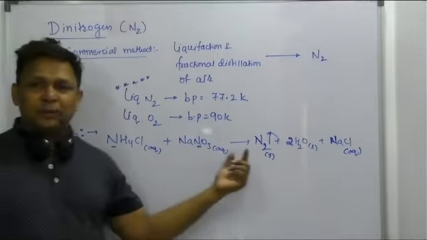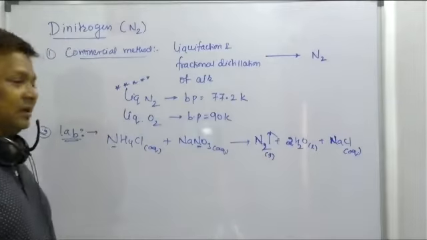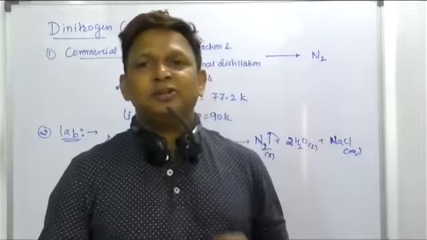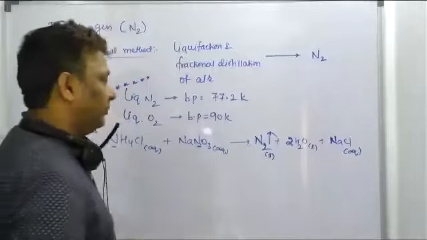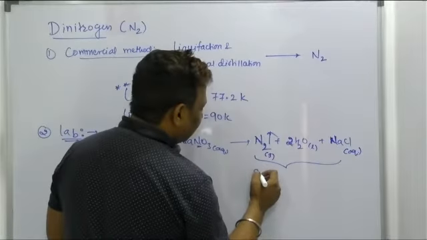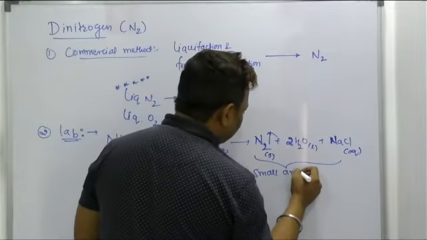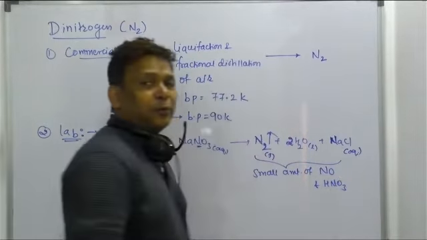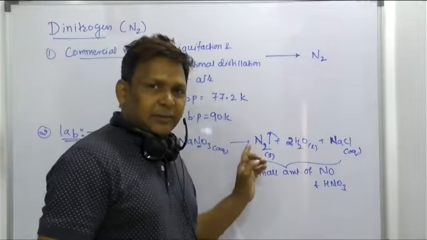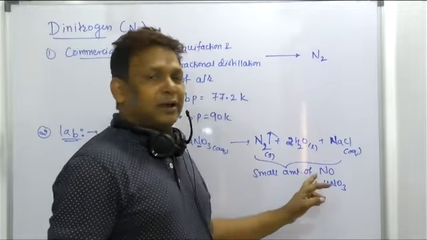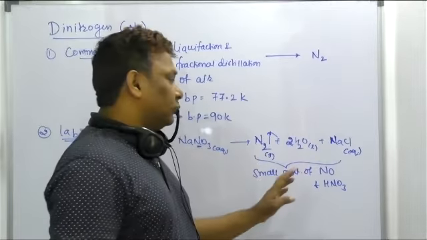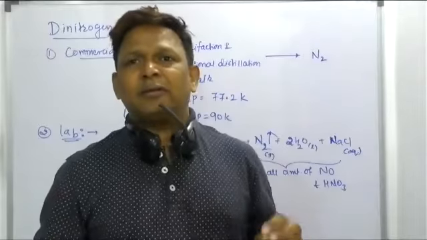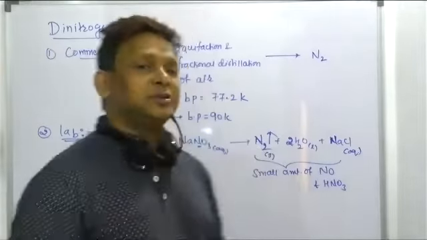So in the lab, we are able to prepare N2 by this method. But during the preparation in this reaction, there is a possibility of forming a small amount of NO, and HNO3 may form. That means we may get a small amount of NO and HNO3 here. So can we say the obtained N2 gas is pure? No, sir. It may have some impurities like NO and HNO3. But how can these impurities be removed? These impurities can be removed by passing the gas through aqueous sulfuric acid solution containing K2Cr2O7.